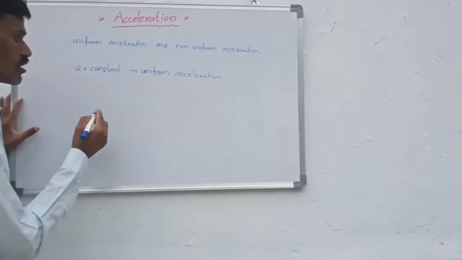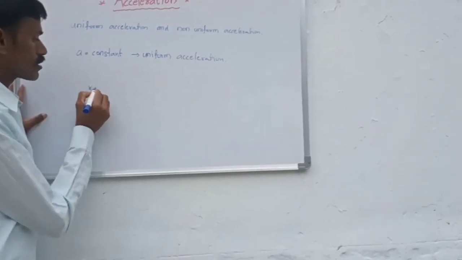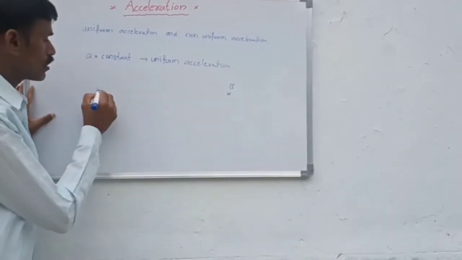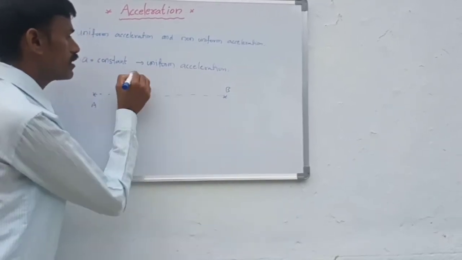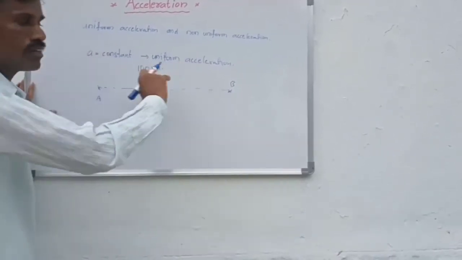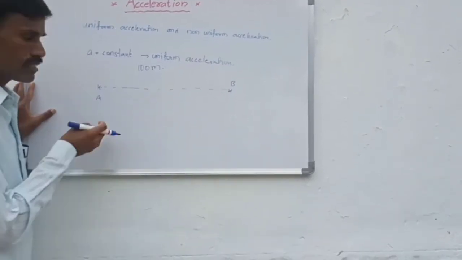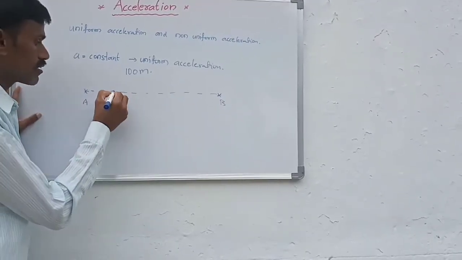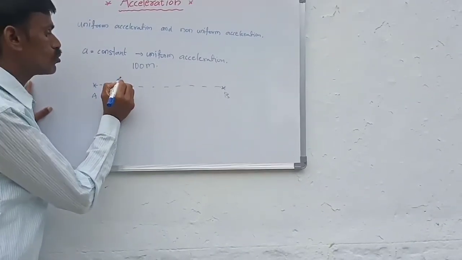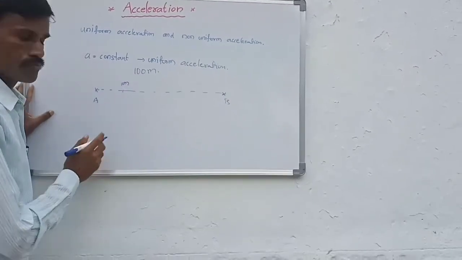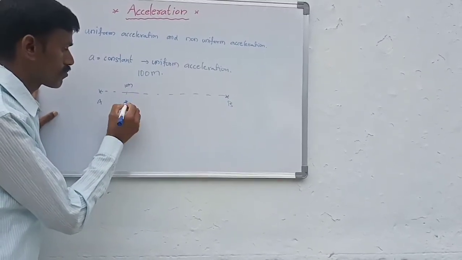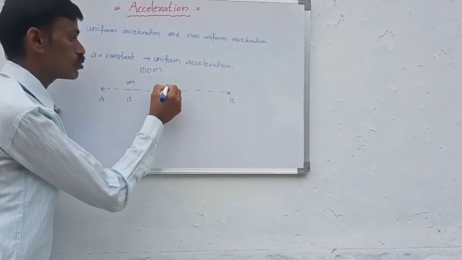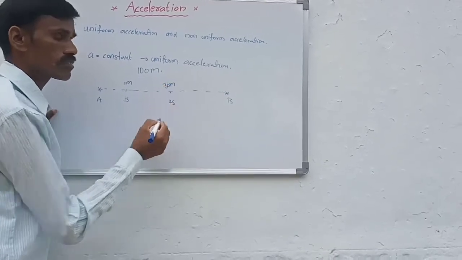So for this we take one example. Suppose a person moves from A to B, and the total distance between A and B is 100 meters. Now the person moves from A to B. In the first second he moves 10 meters. In the next 1 second, that means at 2 seconds, he has moved 30 meters.